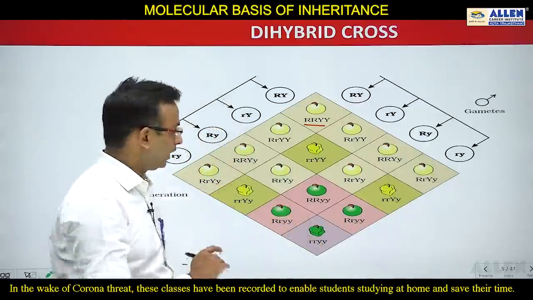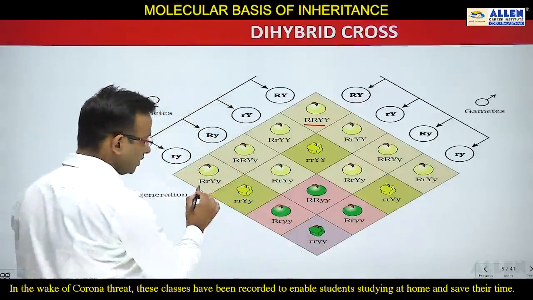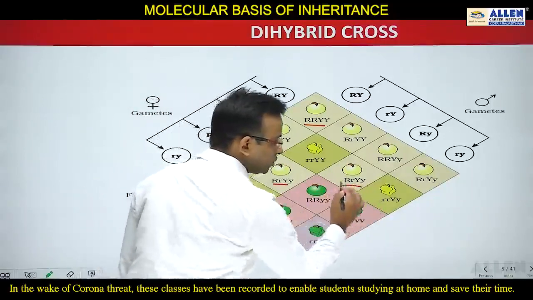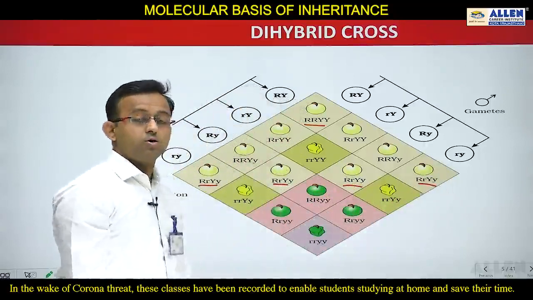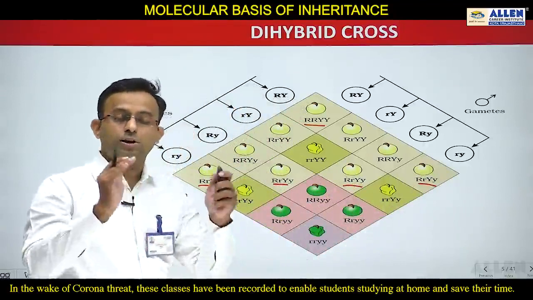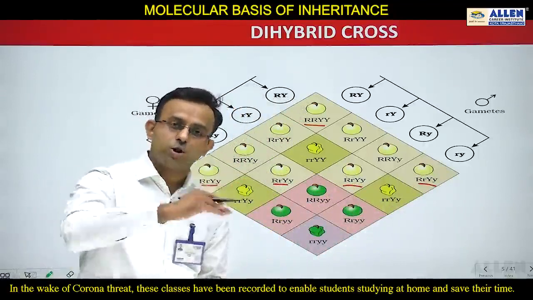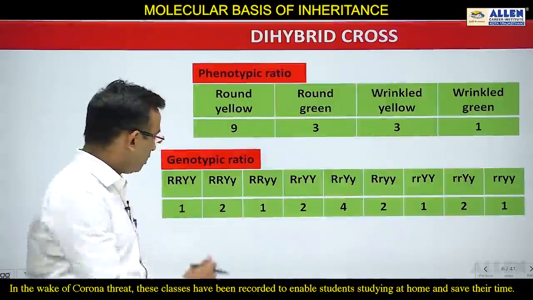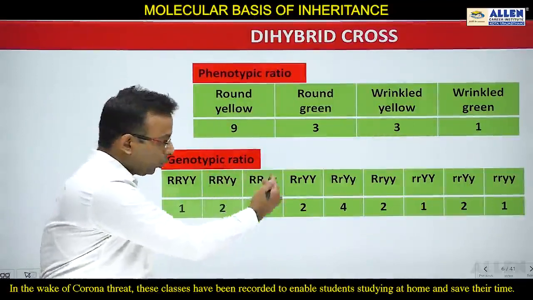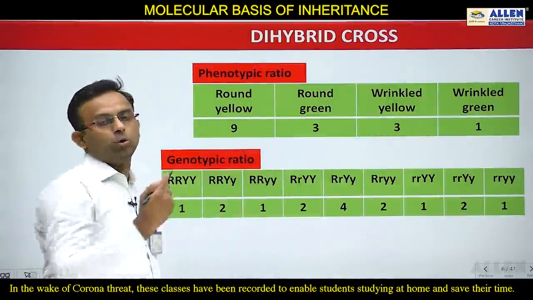Here you can see this is capital R, capital R, capital Y, small y. This is also the same, and this is also the same. So this genotype is repeated 4 times. In this way, we write the genotypic ratio: 1, 2, 1, 2, 4, 2, 1, 2, 1.